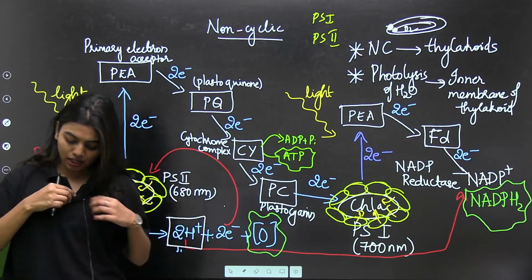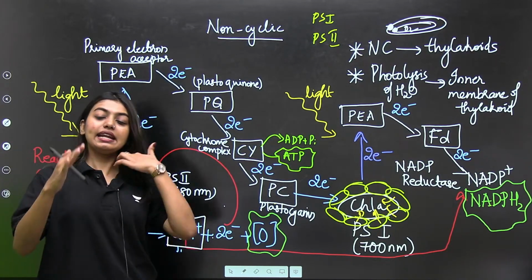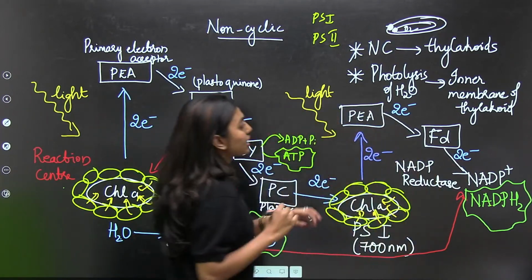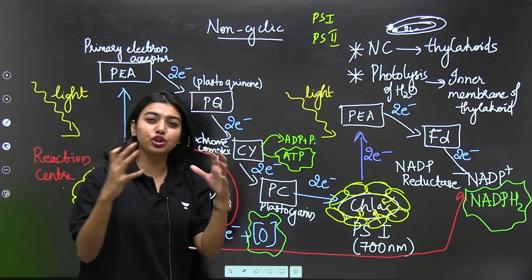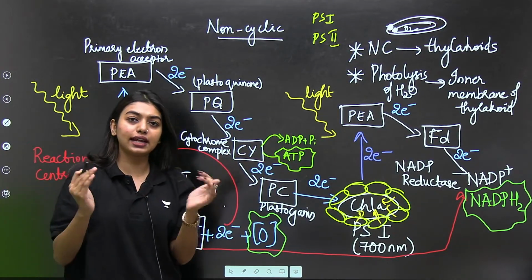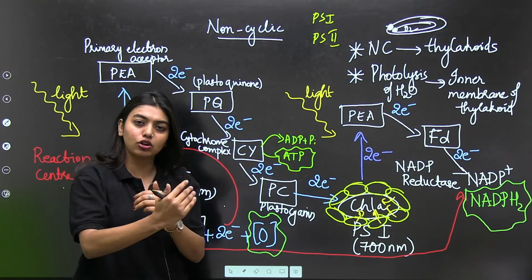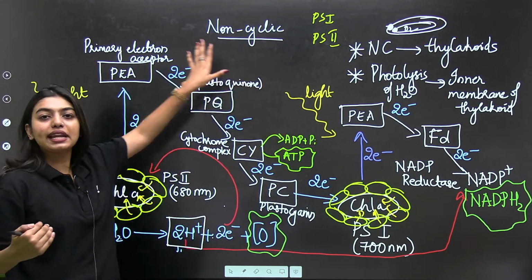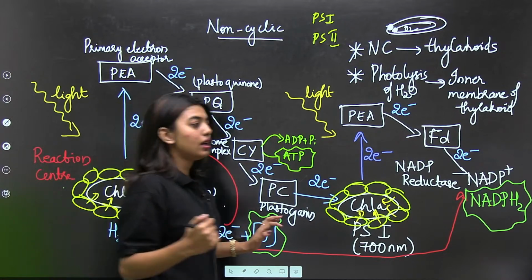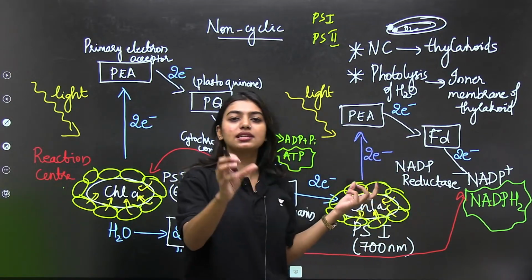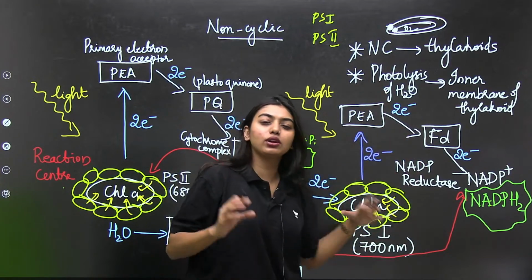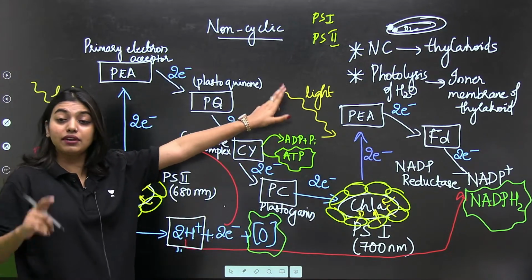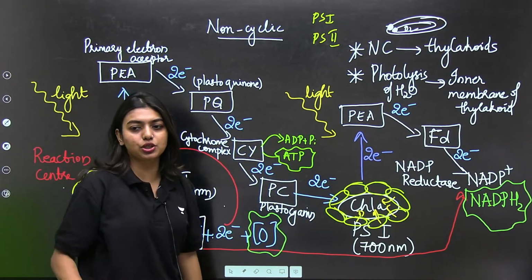Clear? Any doubts? And NADP will be in the outer membrane, because, students, one more very important thing: your NADP reductase will be present in the outer membrane of the thylakoid. So do you understand, the whole thing is happening in the thylakoid, in the inner membrane and the outer membrane. These reactions are all going to happen simultaneously and help each other. So this NADP reductase is only present in the outer membrane, and this whole thing can only happen if NADP reductase is there. Clear? These locations are very important because for the NEET exam they will ask you.